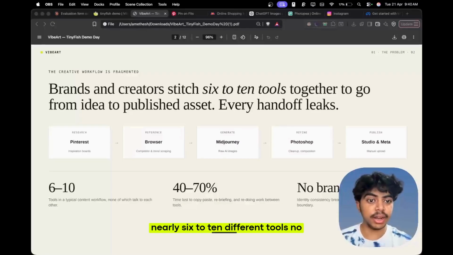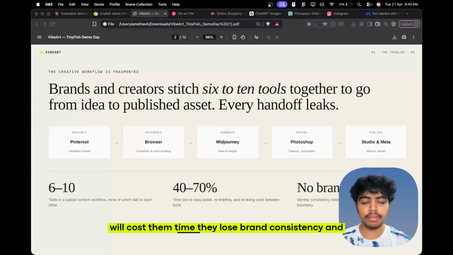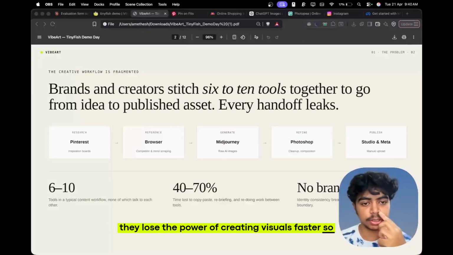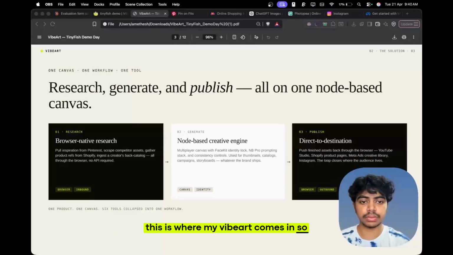So nearly 6 to 10 different tools, no one talks to each other, every handoff will cost them time, they lose brand consistency, and they lose the power of creating visuals faster. So this is where VibeArt comes in.